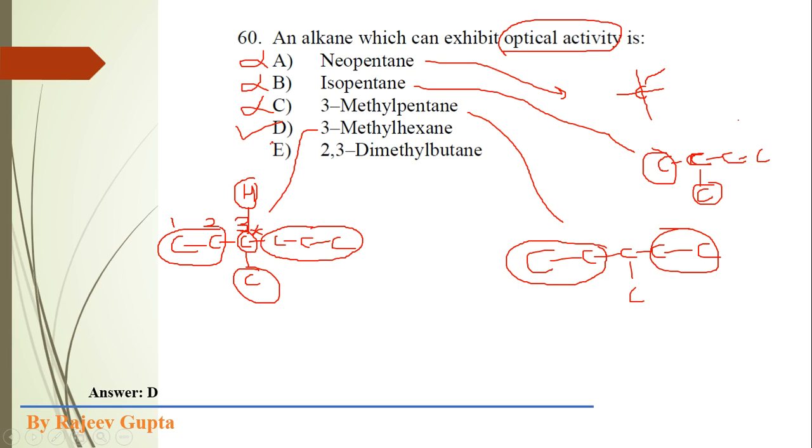Now option E will not be possible because 2,3-dimethylbutane also contains a plane of symmetry and does not contain any chiral center, so it is optically inactive. So our correct option is D. Now, next question.